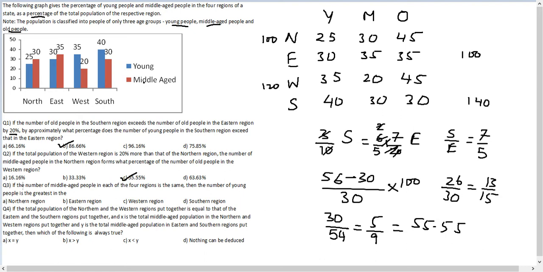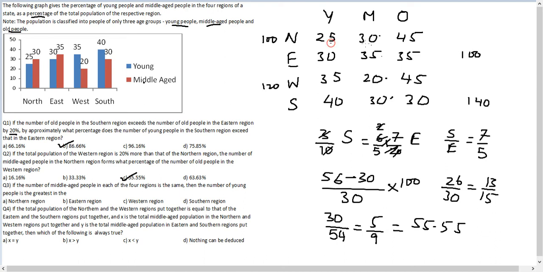Now question 3. If the number of middle-aged people in each of the four regions is the same, then the number of young people is greatest in the. Okay. So we've been told 30% of N and 35% of E and 20% of W and 30% of S is the same. Now, in order to solve this question, all you have to see is the ratio of young to middle-aged people in each of the regions.